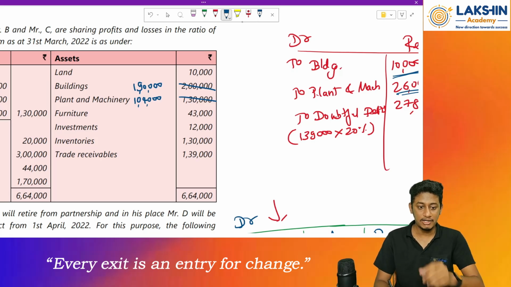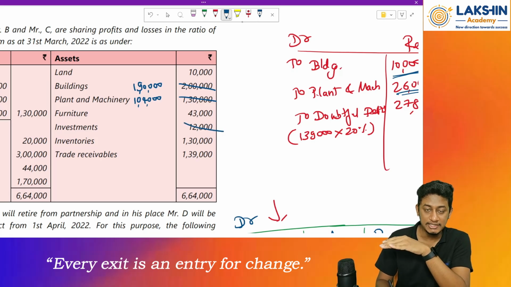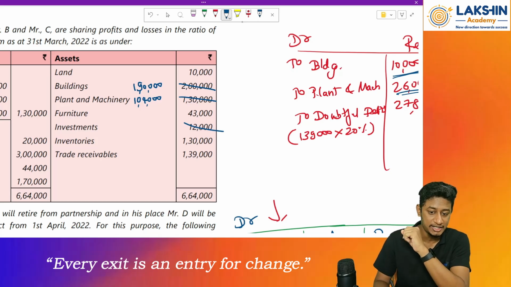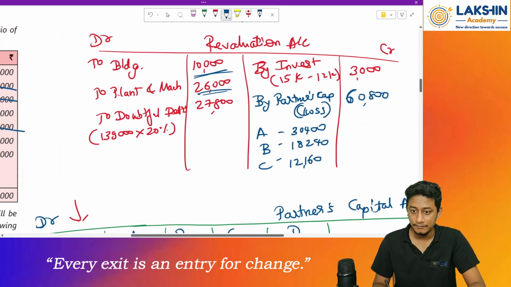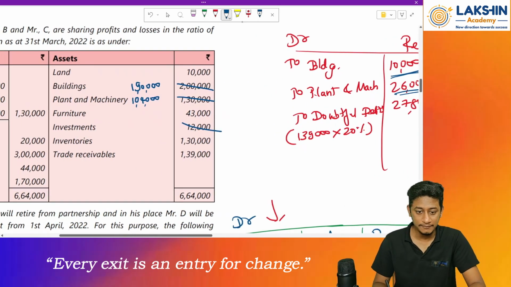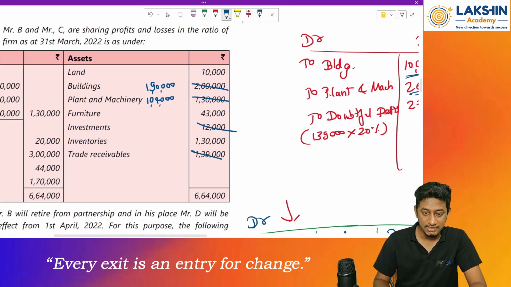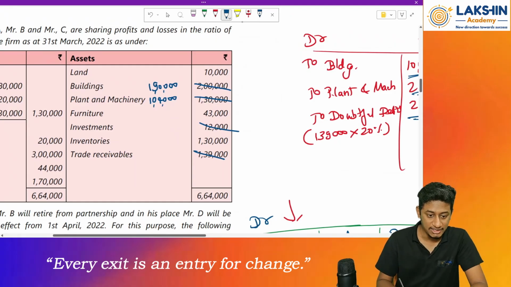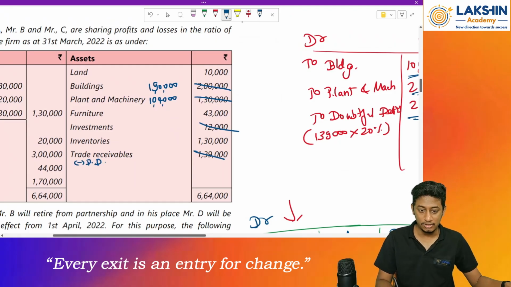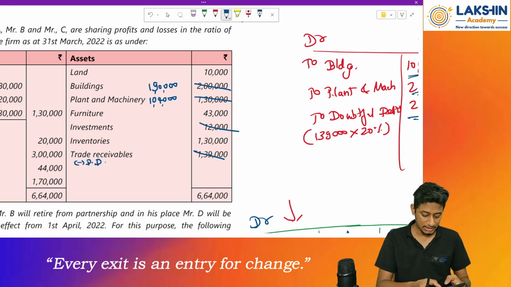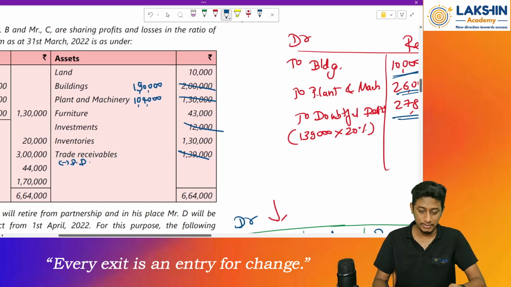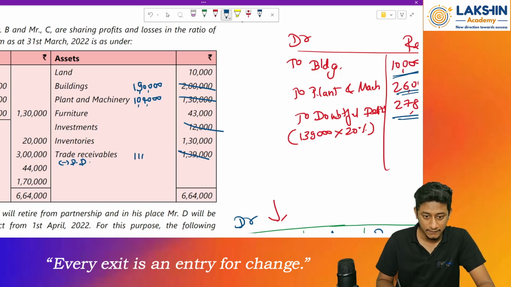Then furniture value as it is. Investments have been completely deleted from the balance sheet because it was taken over by whom? Mr. B, the retiring partner. Inventories, any entry? Investments done. Inventory, nothing. Trade receivables has decreased by how much? Rupees 27,800 because we have prepared doubtful debts, right? So trade receivables minus doubtful debt. Please write it. So that will be net of what? How much? 1,39,000 minus 27,800. That would be rupees 1,11,200.